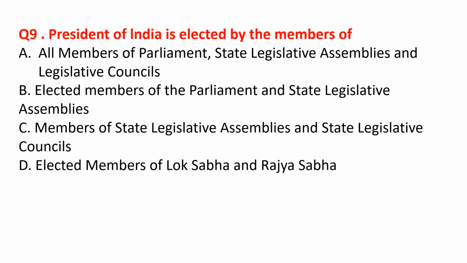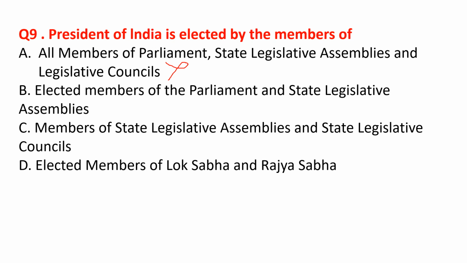President of India is elected by the members of, let us see the options one by one. All members of parliament, state legislative assemblies and legislative councils. No, this is not the correct option because the legislative council members can't participate in the election of the president.